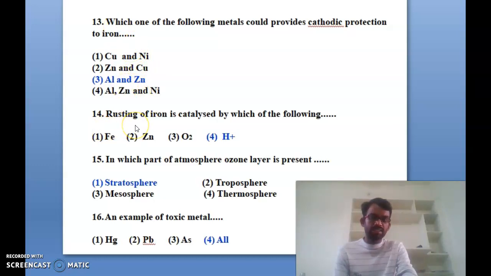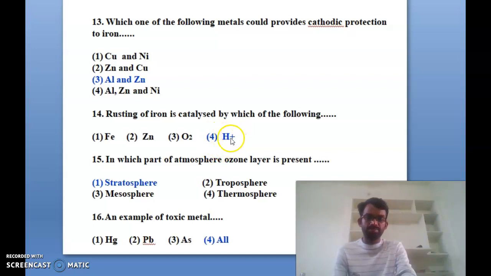And the 14th one, you can see here: rusting of iron is catalyzed by which of the following? Four options are given. The first is Fe, the second is zinc, the third is oxygen, and the fourth is H plus ions. So rusting of iron is catalyzed by the H plus ion. So for the 14th one, option 4 is the correct answer.